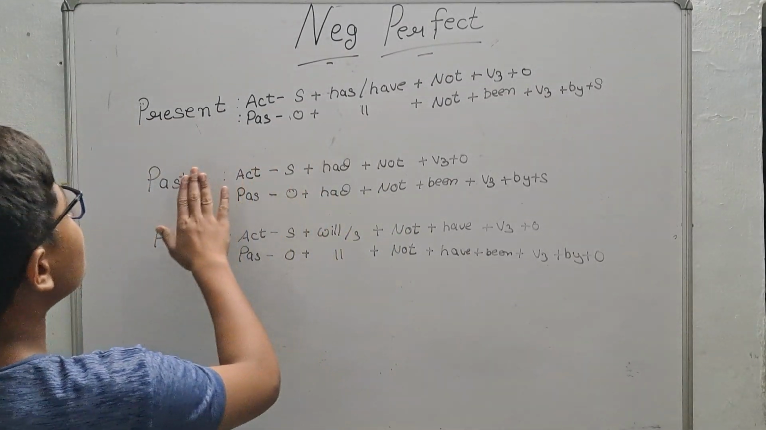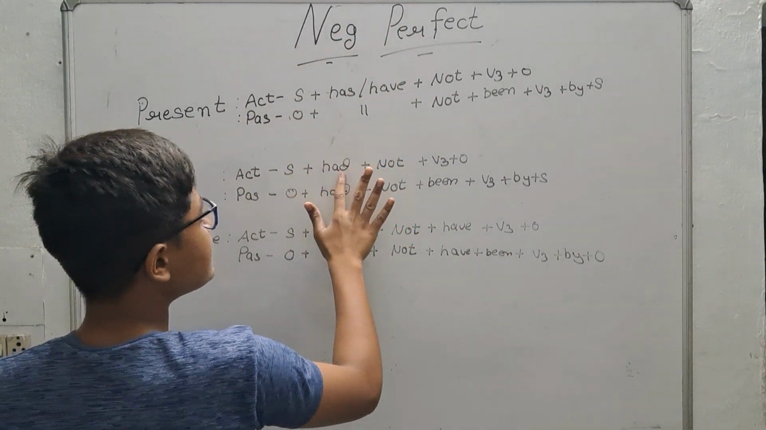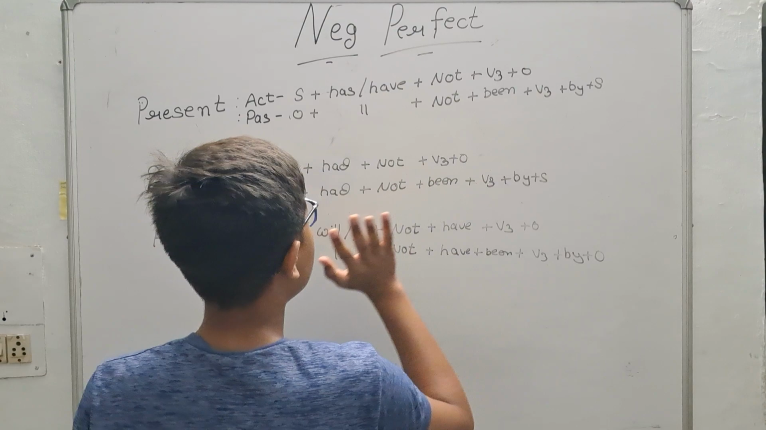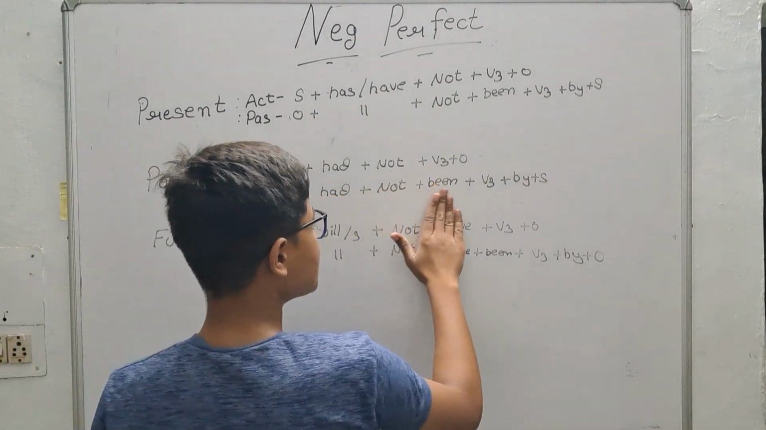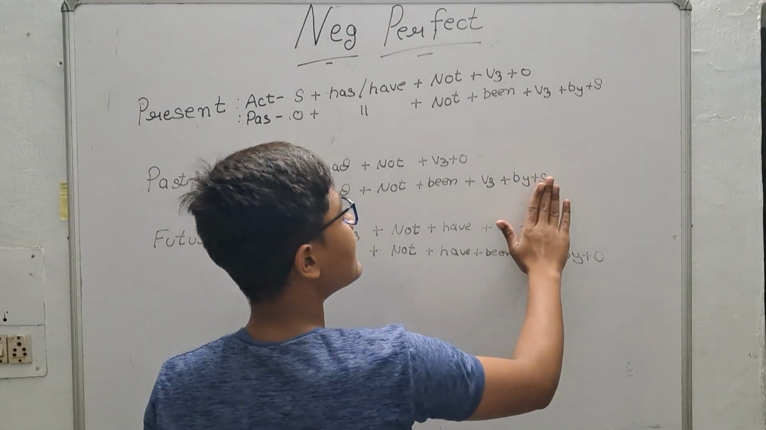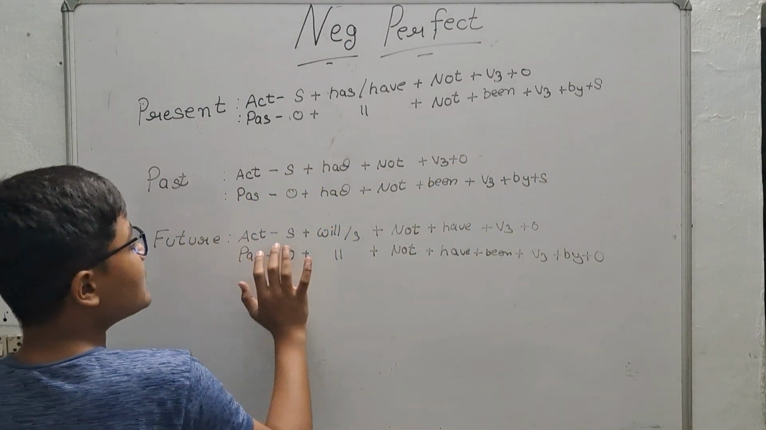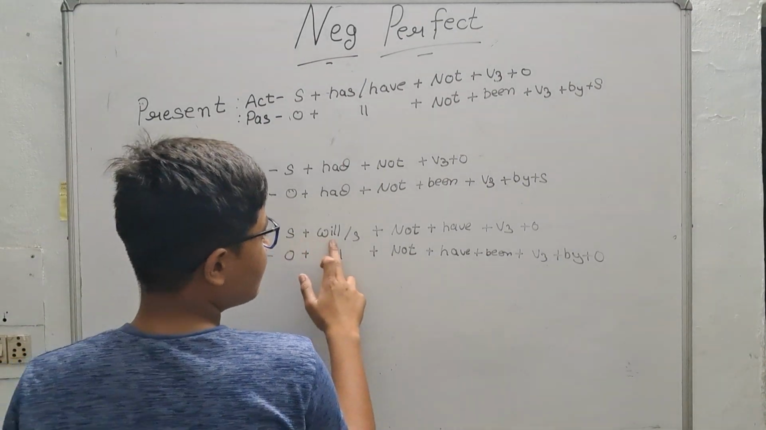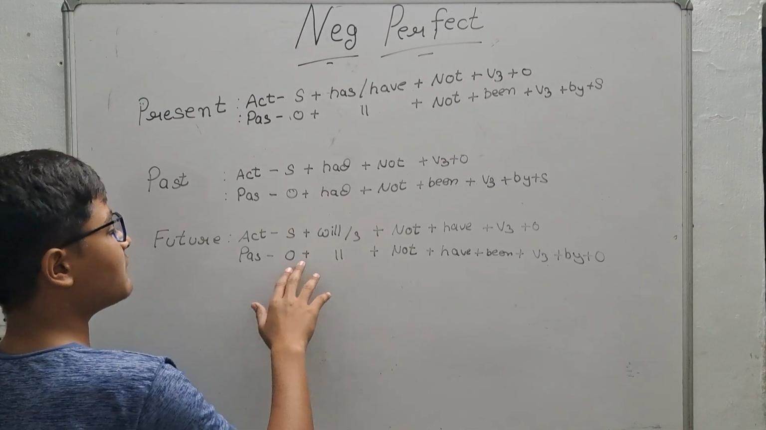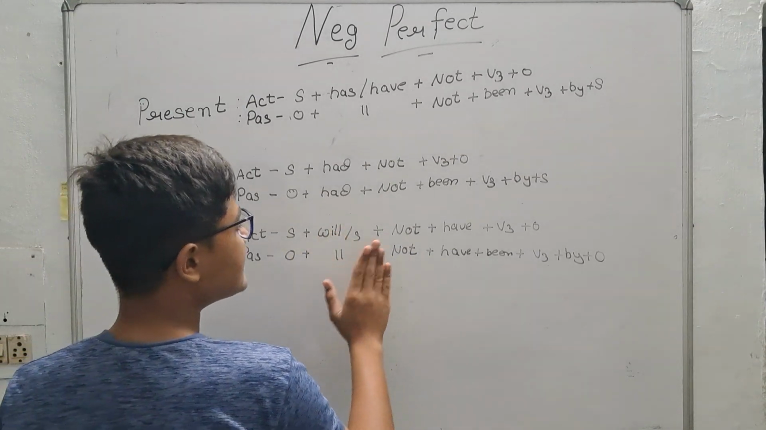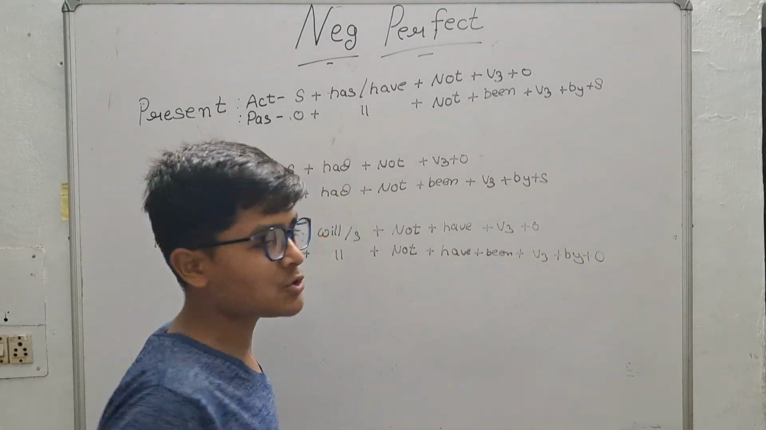Okay, so past negative perfect tense in active voice is subject plus had plus not plus v3 plus object, and in passive voice object plus had plus not plus been plus v3 by subject. And in future active voice, we know that subject will/shall not have v3 object, and it will convert into object will/shall not have been plus v3 plus by plus subject.